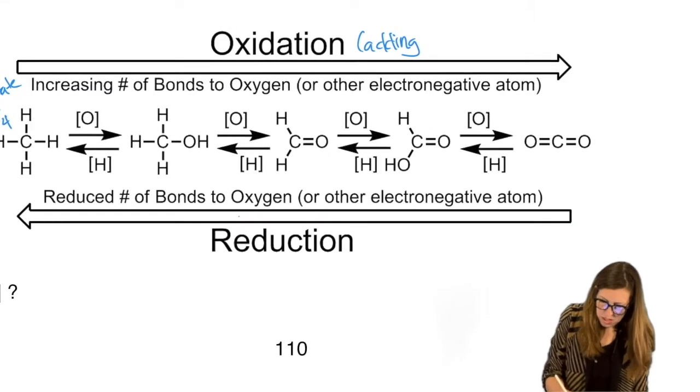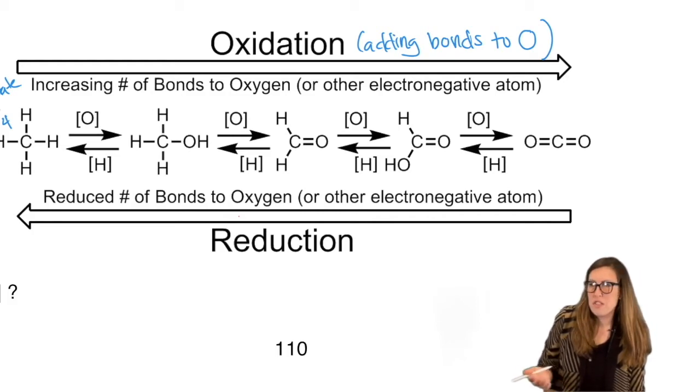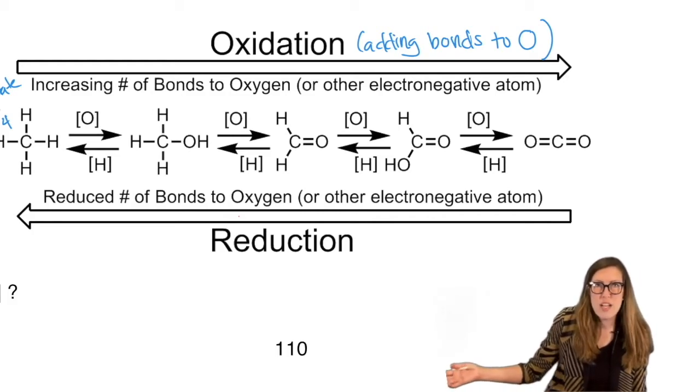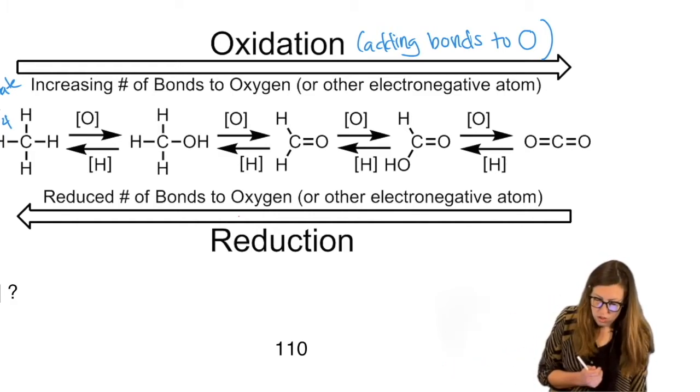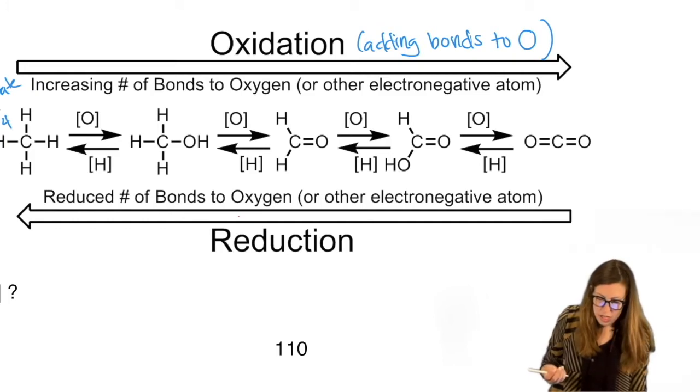Adding bonds to O. You're oxidizing something, and that's true even in non-organic terms. Like you put iron outside and it gets oxidized. It's making iron oxide, rust, right? So that's kind of what it means. But changing the oxidation number of something isn't a property exclusive to oxygen, which is why you've done that in more broader terms in general chemistry. But as far as organic chemistry is concerned, most of the time when we're talking about oxidation, we're going to be talking about adding bonds to oxygen, usually to carbon.